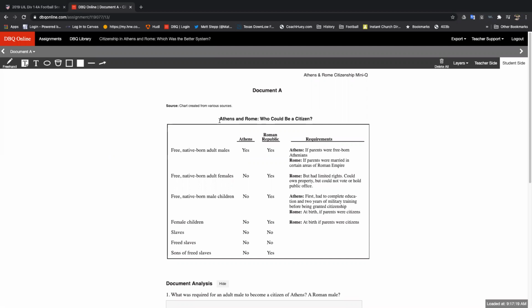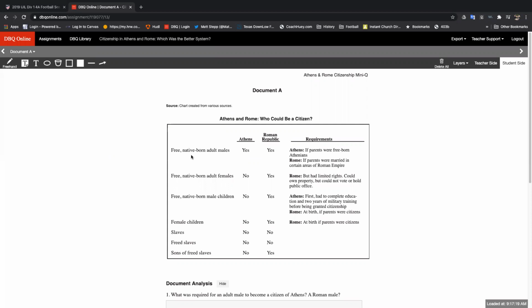The next part is the title, Athens and Rome, who could be a citizen? The title tells me what the document is going to inform me of, what the major part of it is. So the whole thing in this box should be who could become a citizen. And yesterday, that's what we talked about: who could become a United States citizen based upon immigration, based upon new people coming in, and that was our hook. So the rest of it is going to give all the information.